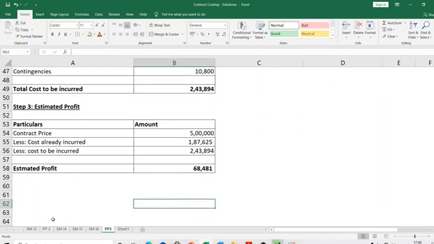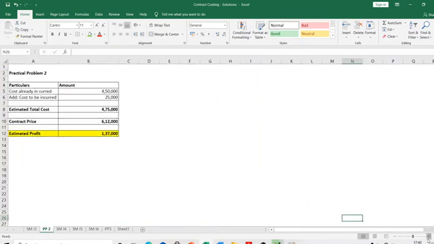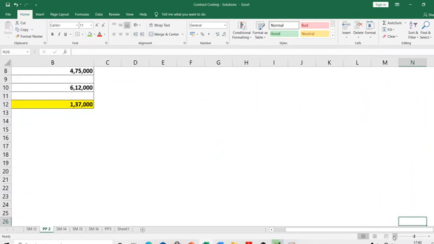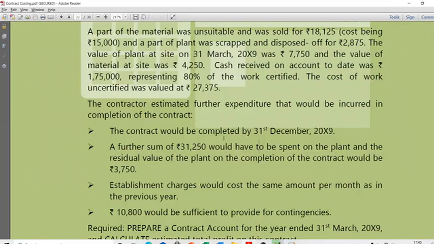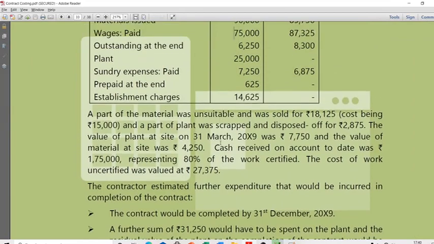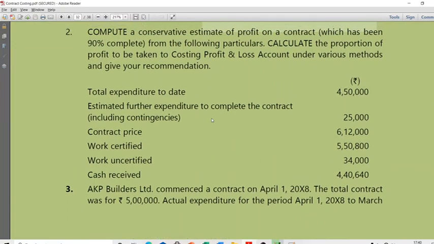After this problem, what we'll do is let's go to practical problem 2. Okay, very simple problem. A part of what you have basically done earlier is what this problem tells us. PP3, practical problem 3, whatever you have done, a part of it is practical problem 2. Let's go to the previous problem here. Compute a conservative estimate of profit on a contract which has been 90% complete, never mind whatever percent completion. Calculate the proportion of profit to be taken to costing P&L under various methods and give your recommendation.